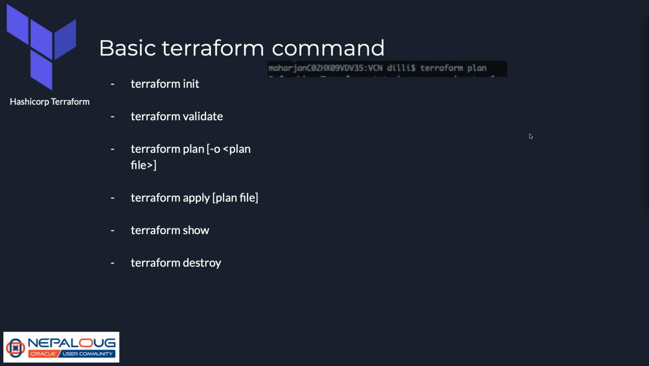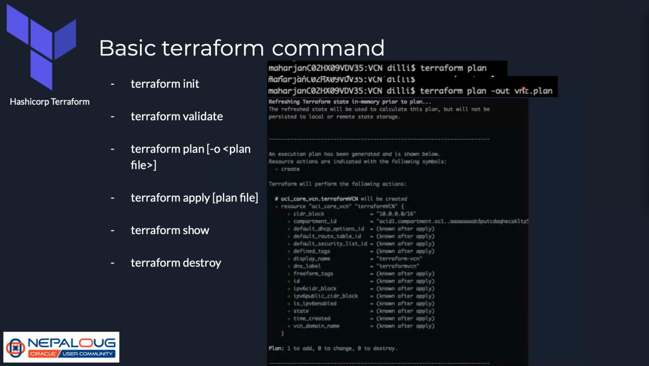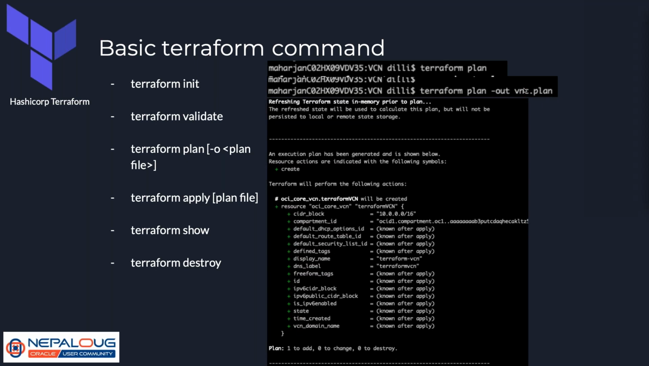The third command we have is Terraform plan. In the case of Terraform plan, we have the privilege to save the plan for later use. You can either use Terraform plan, or you can use the Terraform plan option -out. This will write all the output to the VCN plan file. This is the output you will get with Terraform plan, and this is how the Terraform plan output will be displayed.